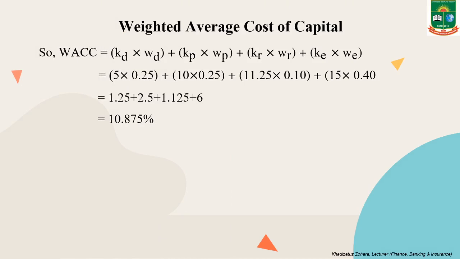We can write KD in the front or WD in the front, that is no problem. And we are putting the values in the formula: 5 into 0.25 plus 10 into 0.25 plus 11.25 into 0.10 plus 15 into 0.40, and we get 1.25 plus 2.5 plus 1.125 plus 6, and the result is 10.875. So the weighted average cost of capital, or the total cost of capital, of this company is 10.875%.